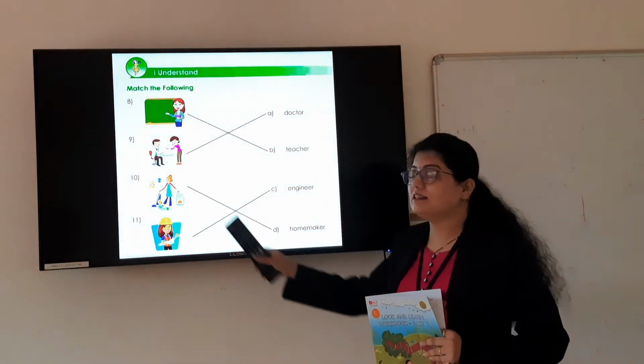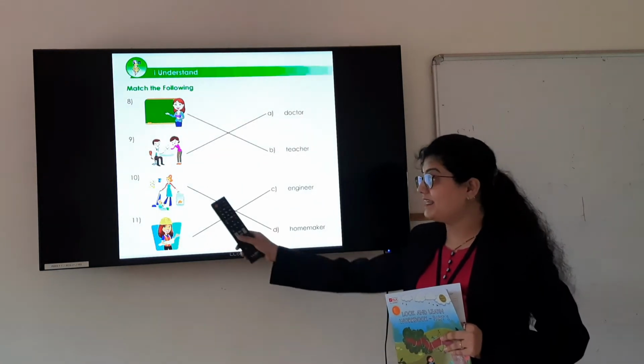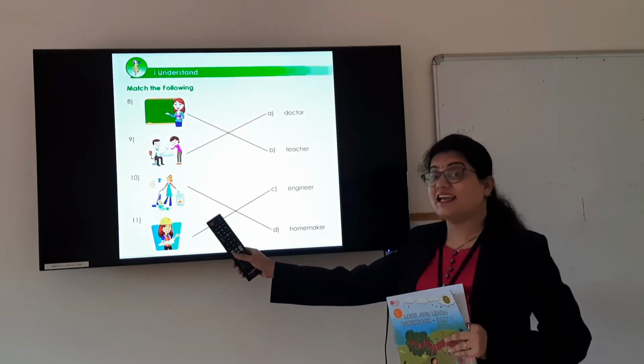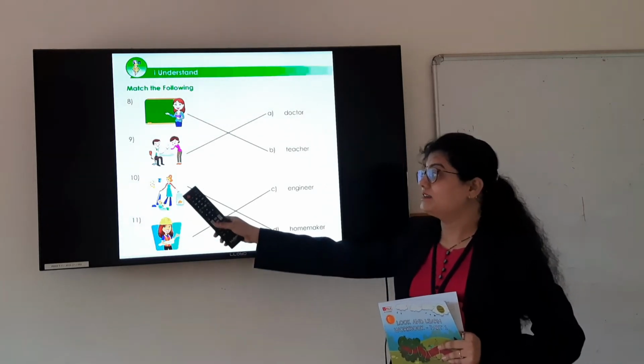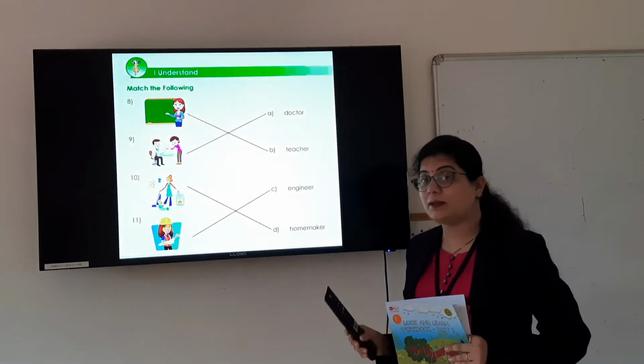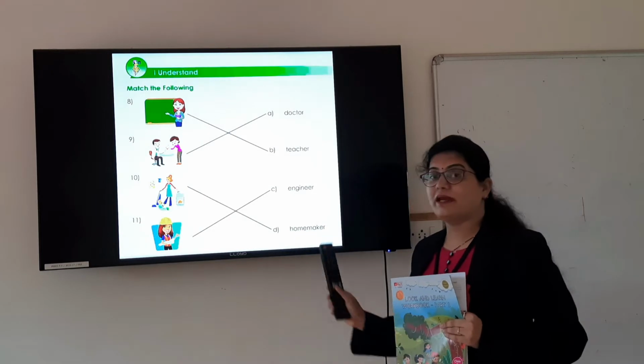Then the 10th picture. Here you can see a lady. Do you know what she is doing? Yes, she is cooking, she is cleaning, and she is also looking after her baby. So she is nothing but a homemaker.